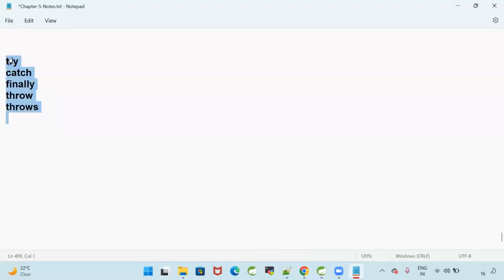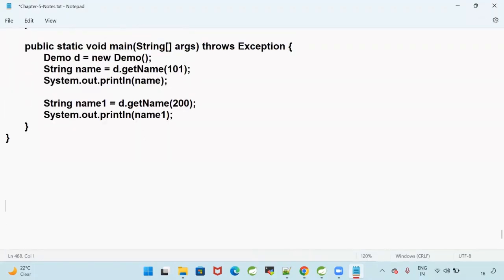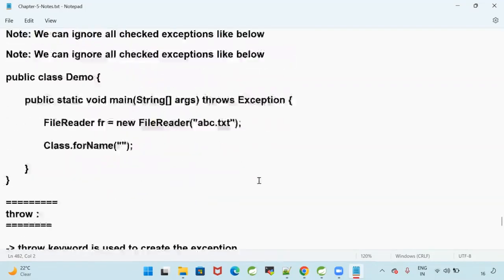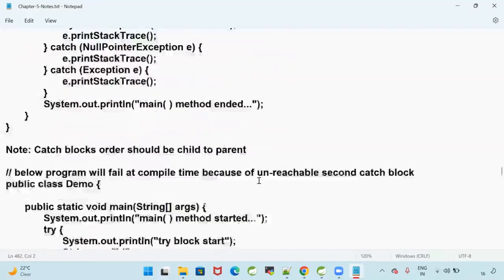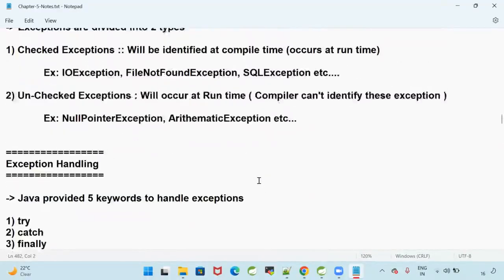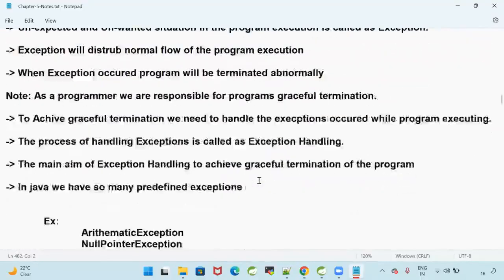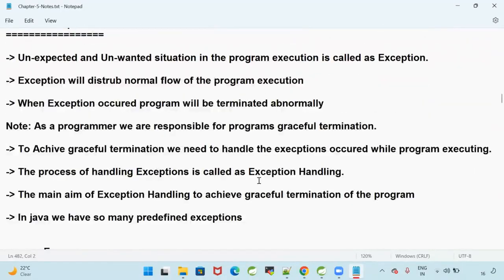Good. With this, we understood how to handle exceptions in Java. What is an exception? Come on, guys. An unexpected, unwanted situation in the program execution is called an exception.